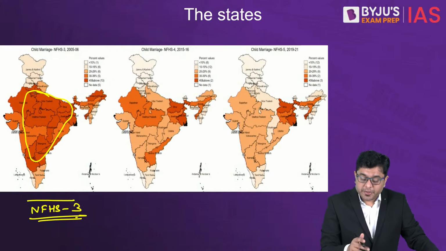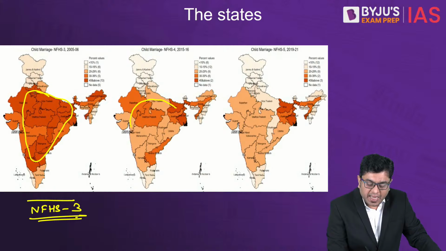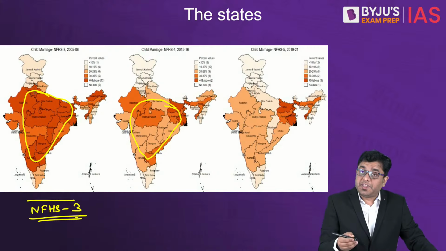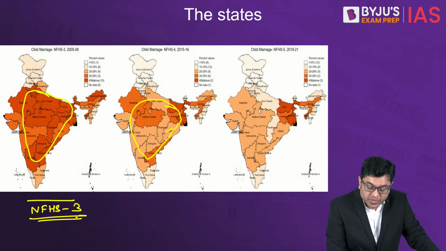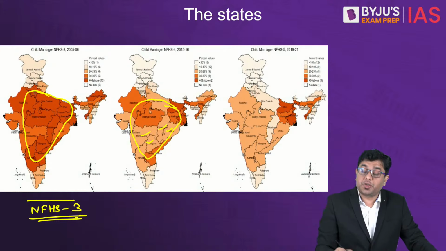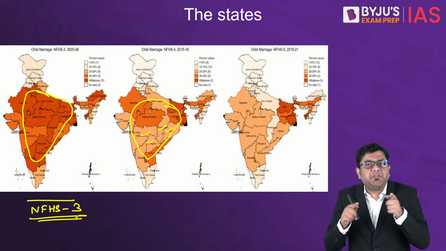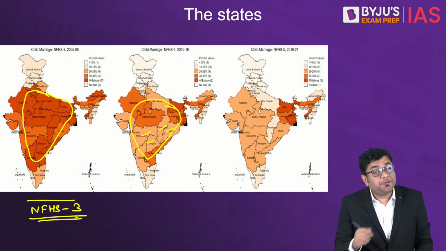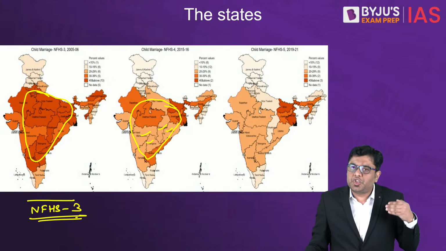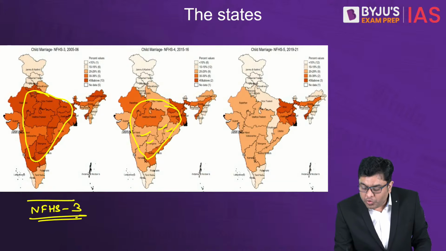Then, NFHS 4, the situation slightly improved. You would observe that you had states like Odisha, Chhattisgarh, Telangana, Maharashtra, who significantly improved themselves. And by the time that we come to NFHS 5, you find this improvement to be much more substantial. And now you only have a few of the laggard states which are present.